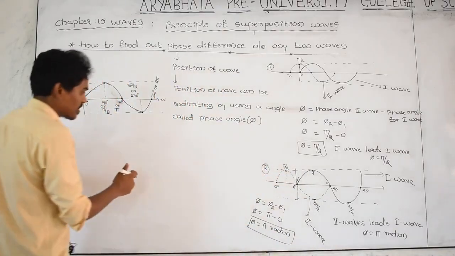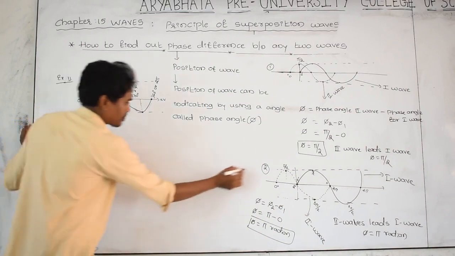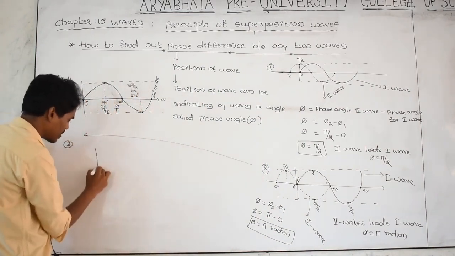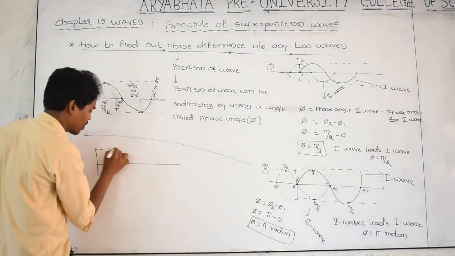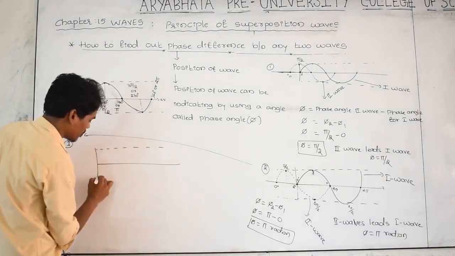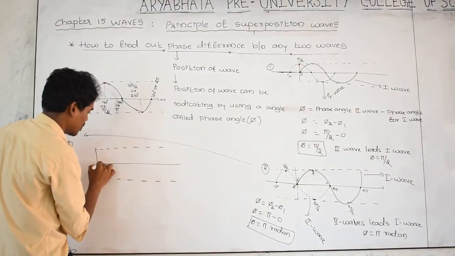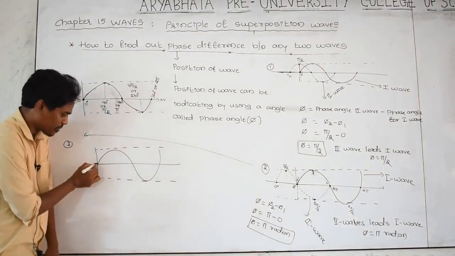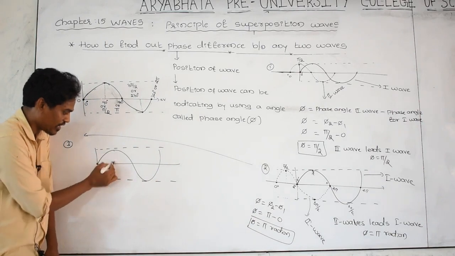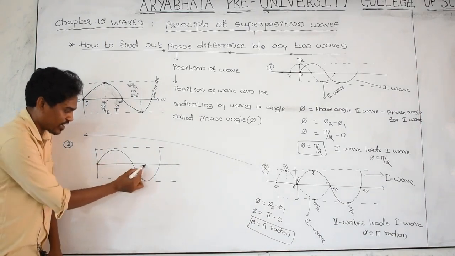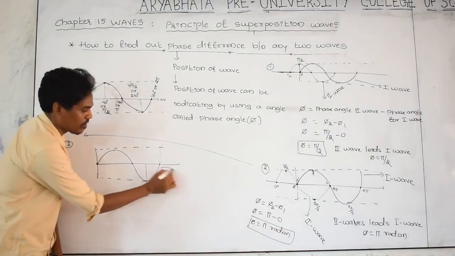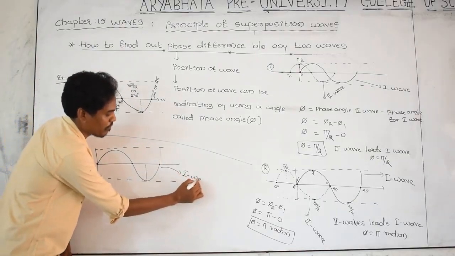And take another condition, that is the third. Same again, I am considering the first wave. This is the first wave. The position of the first wave: here 0, here 90 degree, here 180, here 270 and here 360. This is first wave.